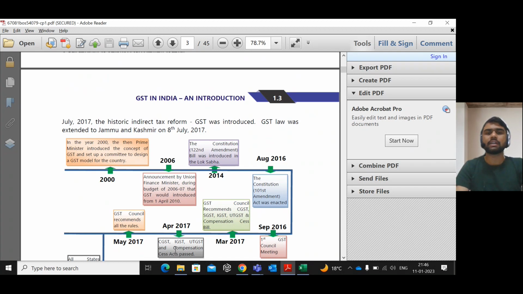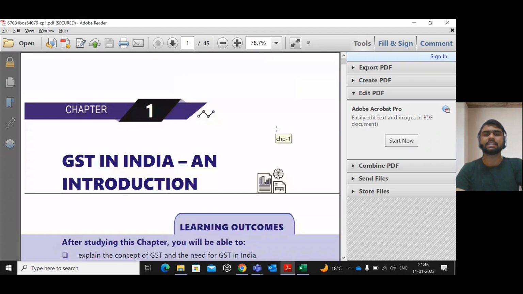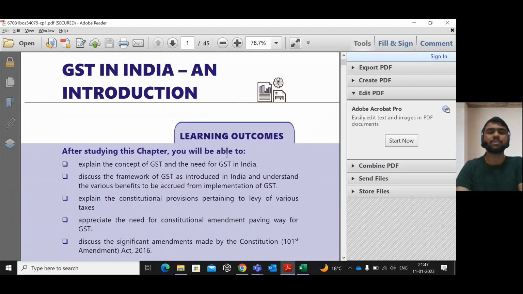So today we are going to discuss the introduction, that is Chapter 1, GST in India. This chapter is important from the MCQ point of view. You will get around 2 marks of MCQ from this chapter. If the examiner wants to ask, he will ask a 4 marks theory question from this chapter. So you can't just leave this chapter and go to the exam, as every provision is important. That is the importance of this chapter: you can get a 2 marks MCQ or a 1 mark MCQ and a 4 marks question from this chapter.